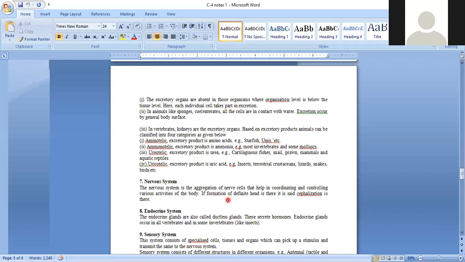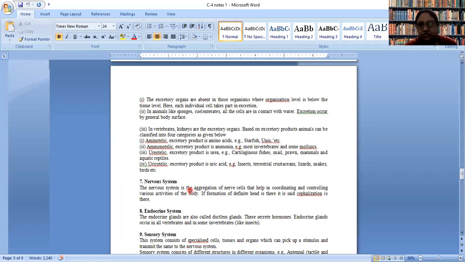Okay. So now we will go to the nervous system. The nervous system is most developed in human. We have cephalization, that is definite head formation.